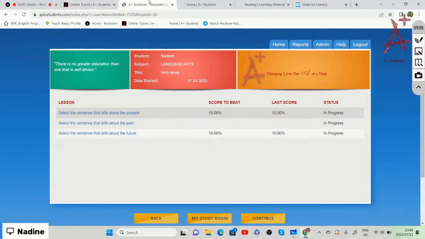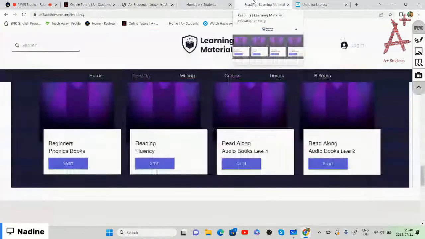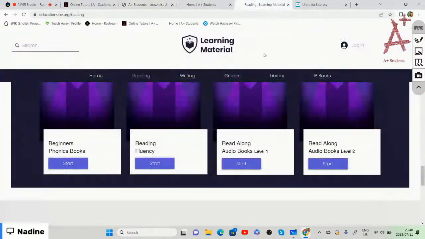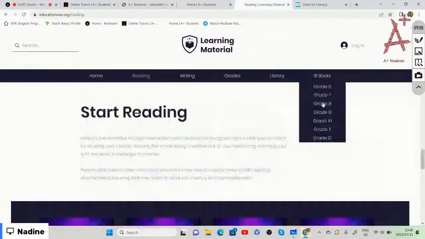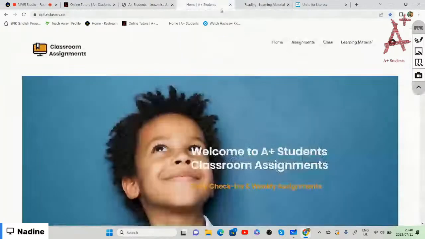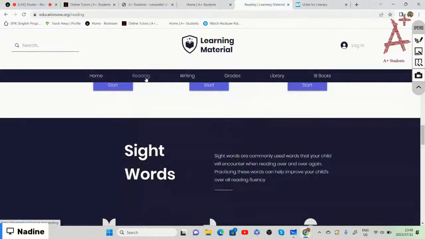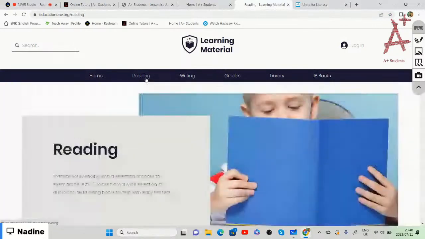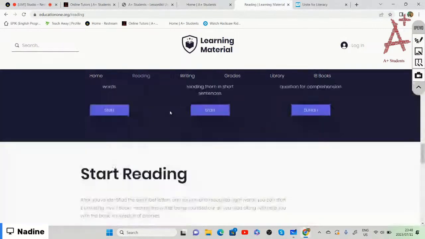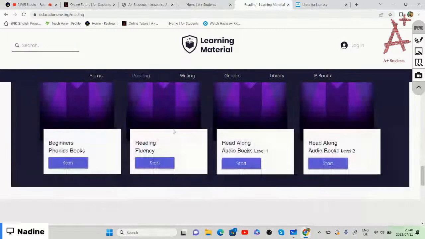All right, so before we end our lesson, can you go to aplusclasses.ca, and we go to our learning material. Once you're at learning material, you're going to click on reading. Then you scroll right down until you get to the four purple boxes.